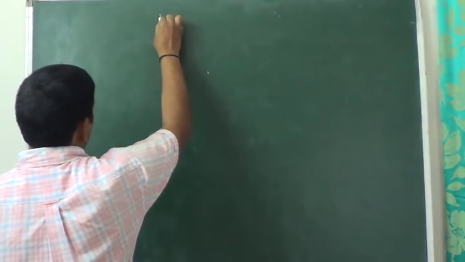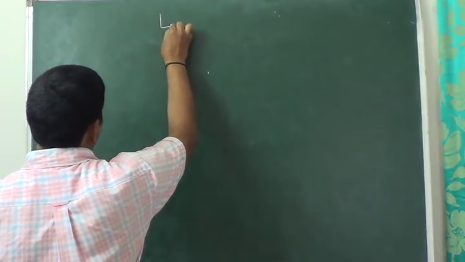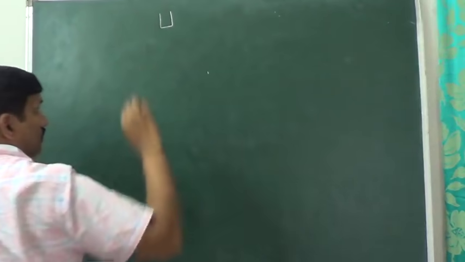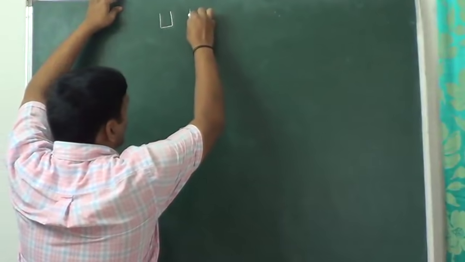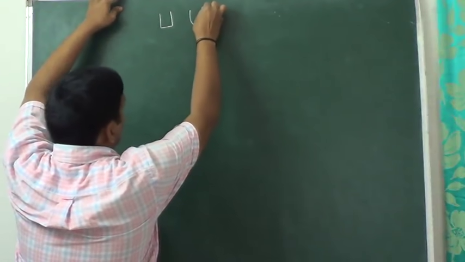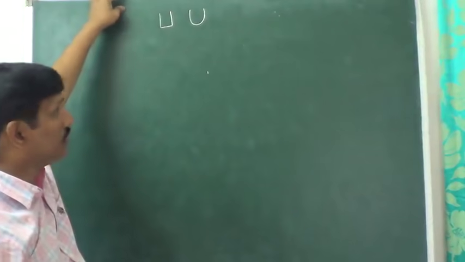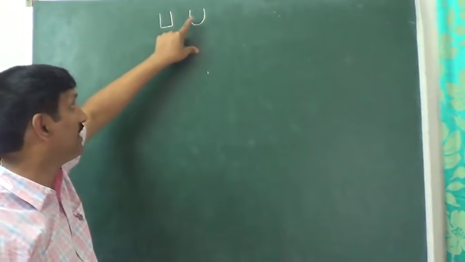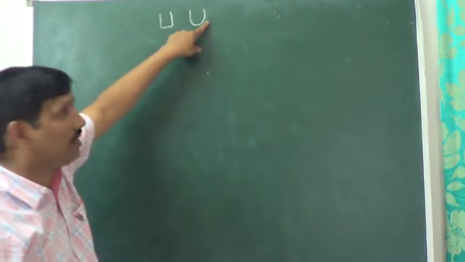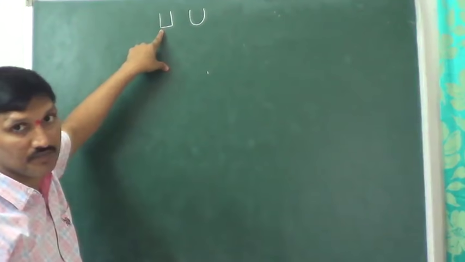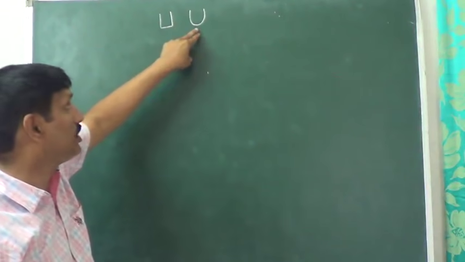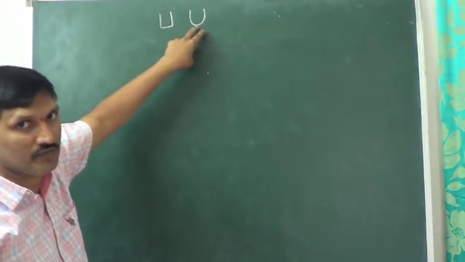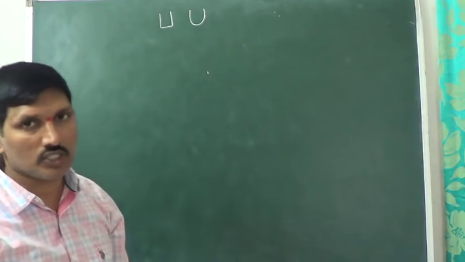Generally, the universal set we will represent in this way. Try to understand the difference. That is the universal set, because in the coming classes we are going to discuss this one also. This is union. A little bit of curvature is there, but for the universal set there is no curvature. Right? This is a universal set and this is union, which we are going to discuss in today's class.